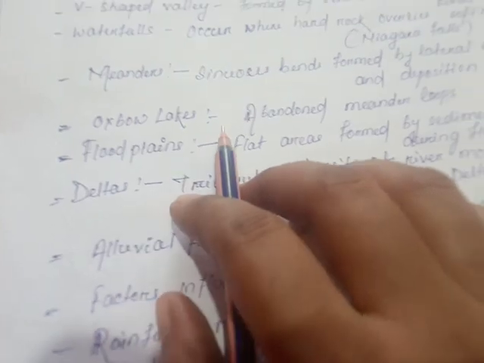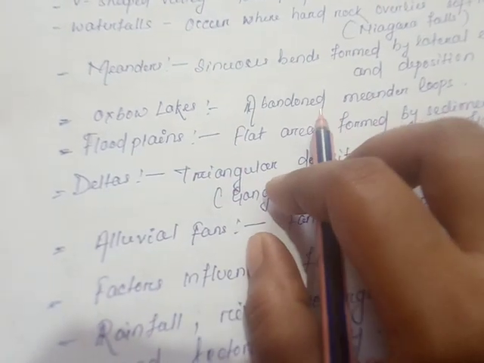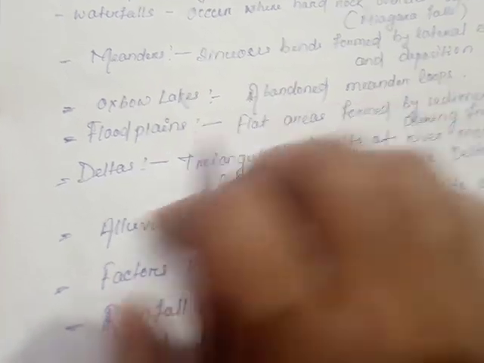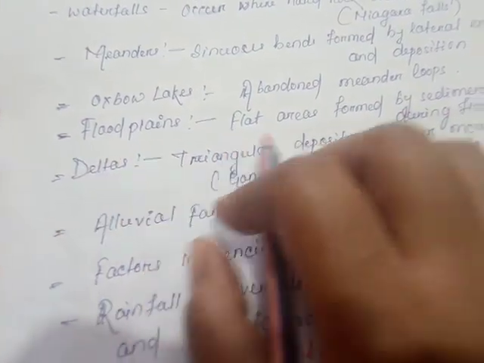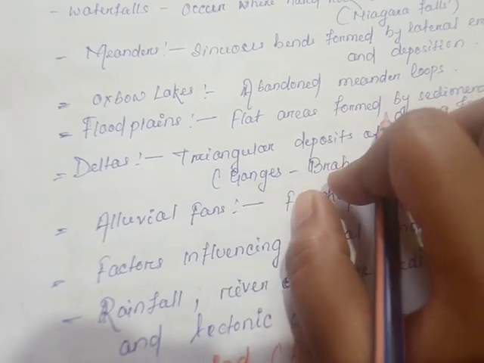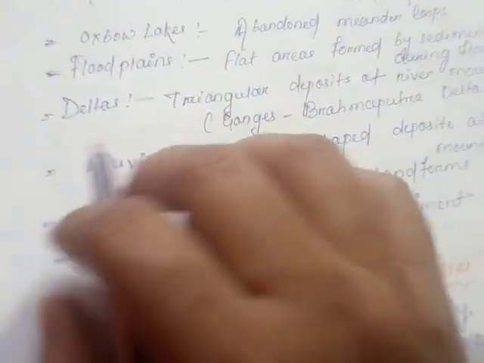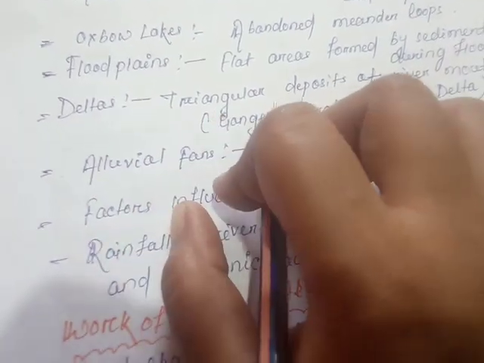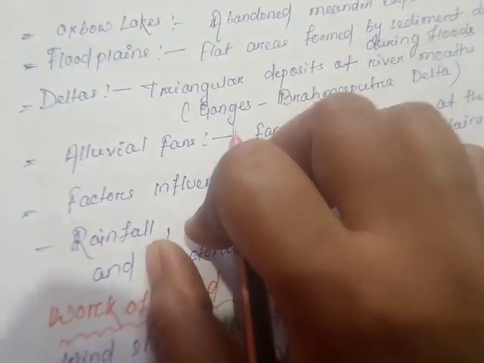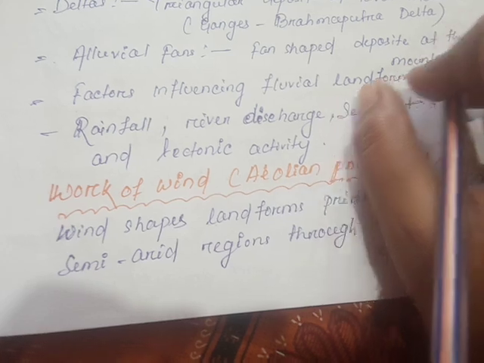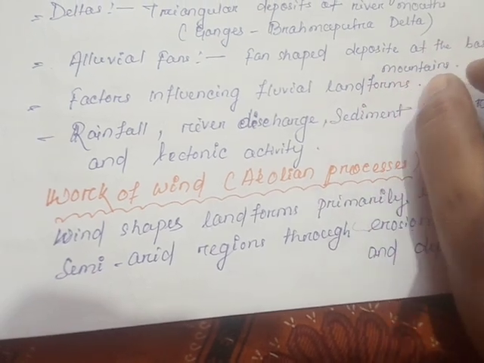The oxbow lake is a detached meander loop. Floodplains are flood areas formed by sediment deposition during floods. Deltas are triangular depositions at river mouths, such as the Ganga-Brahmaputra delta. Alluvial plains are plains shaped by deposits at the base of mountains.